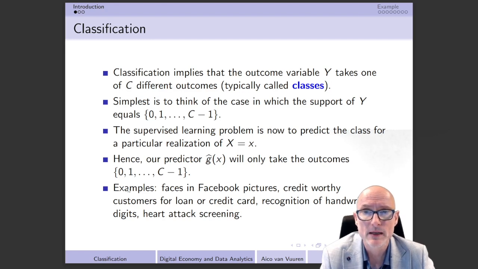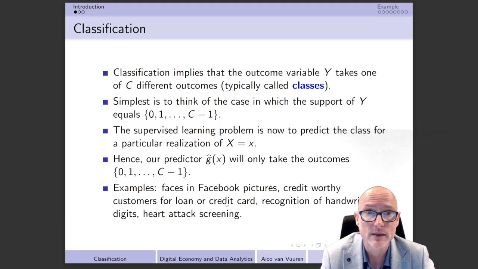There are many examples of that. It's actually much easier to find good examples for classification than for regression, because most machine learning or supervised machine learning applications are classification and not so much regression. We have already discussed faces in Facebook pictures, so I don't have to say too much about that anymore, but there are many more examples. We can think of credit worthiness of customers for a loan and a credit card.